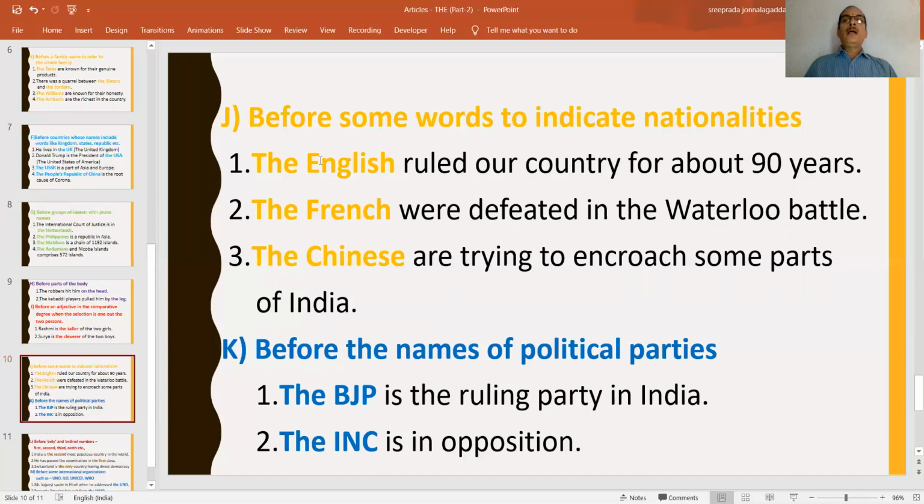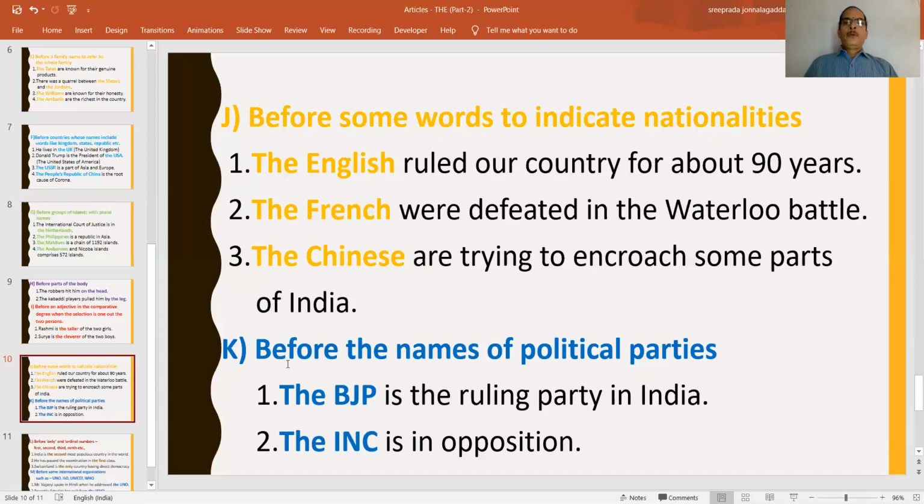For example, the English ruled our country for about 90 years. The English means the English people, the English nation. Similarly, the French means French nationals. The Chinese nationals. So like this, the Chinese are trying to encroach some parts of India. So it refers to their whole nationality.